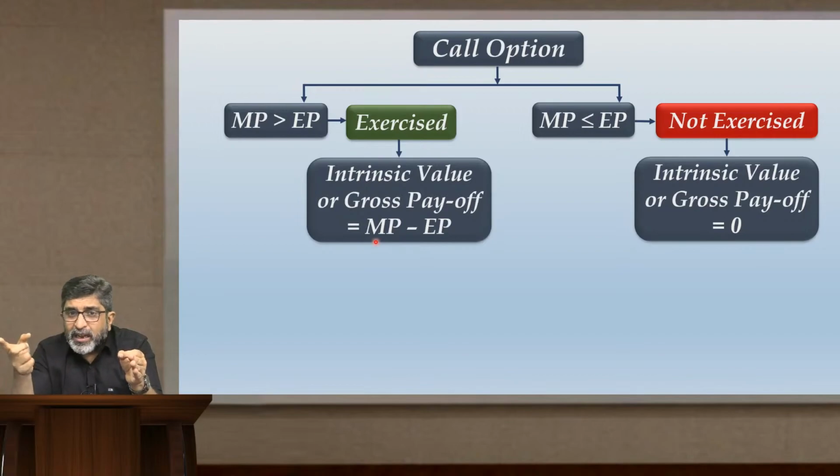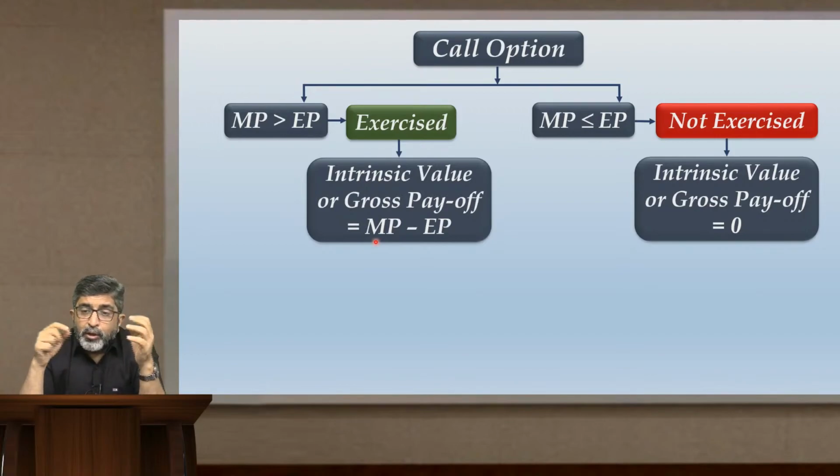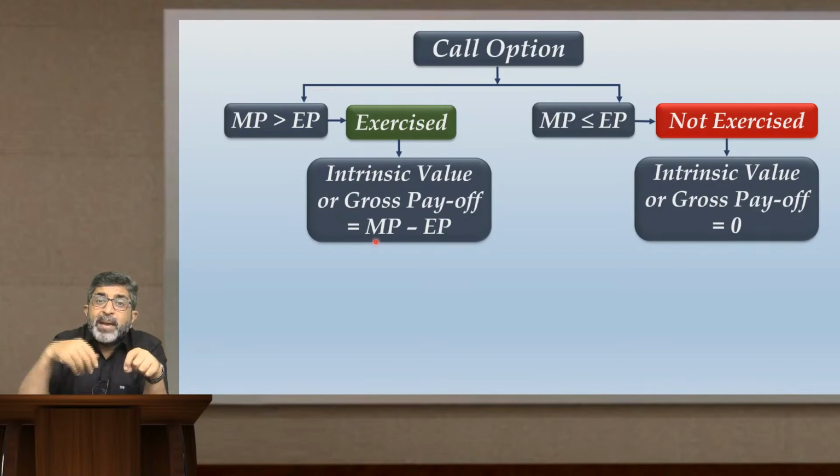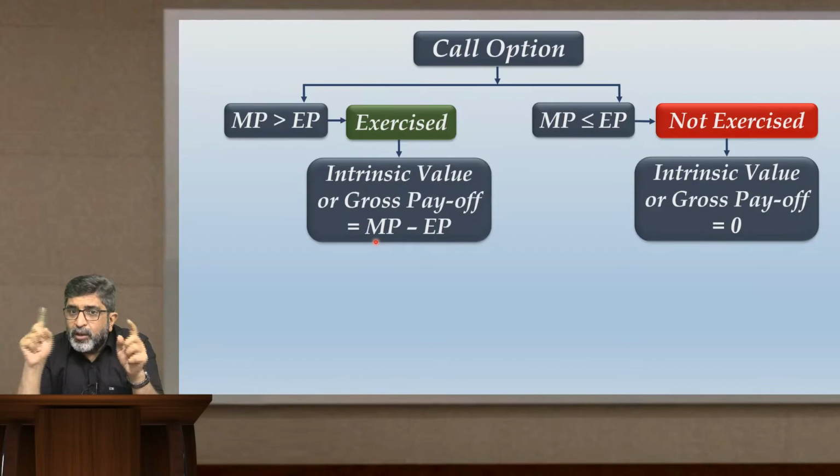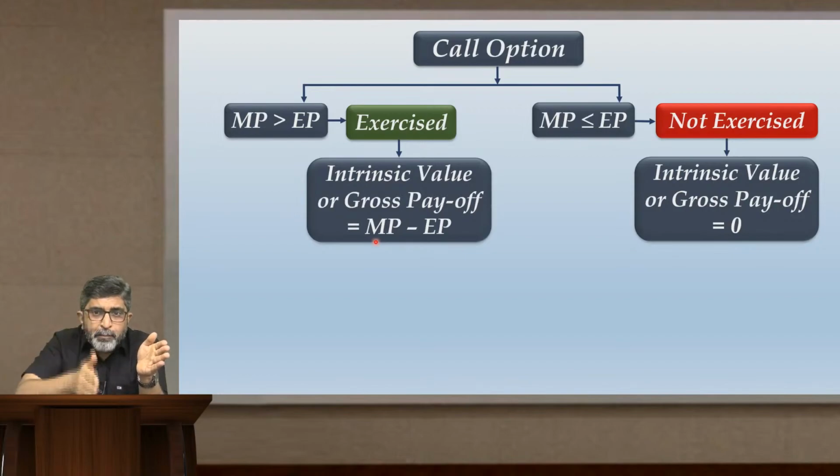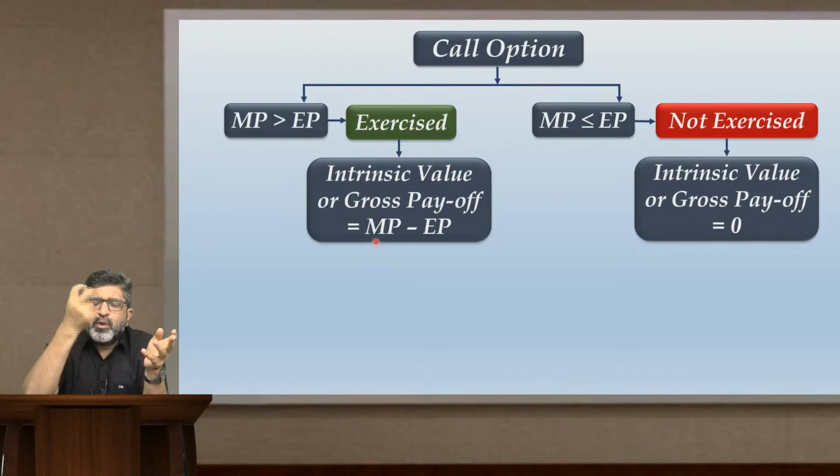The prevailing market price of the share is 400. So exercising this option will benefit me by rupees 20. How did I get that? 400 minus 380. And what was 400? Market price. What was 380? Exercise price. So MP minus EP becomes the value of that option, the worth of that option, the intrinsic value of that option, or you can call it the gross payoff for that option.